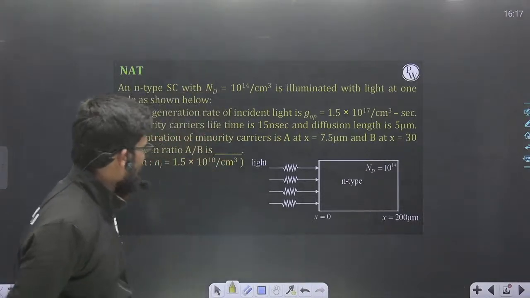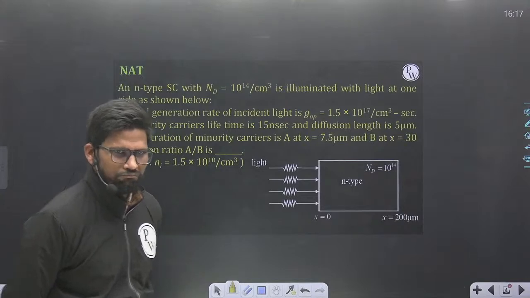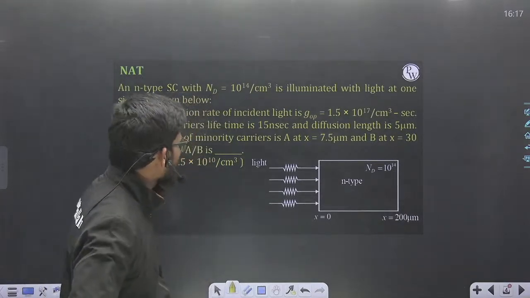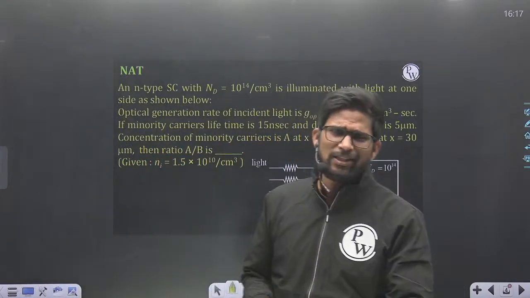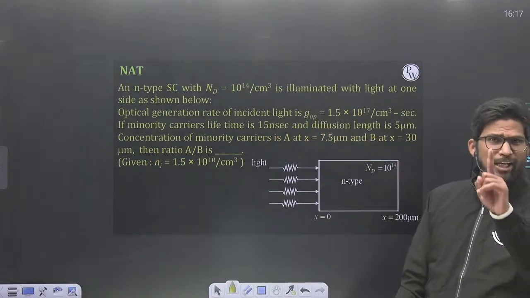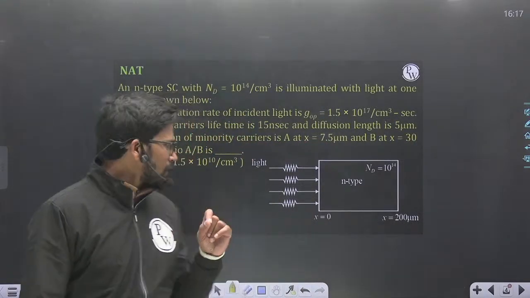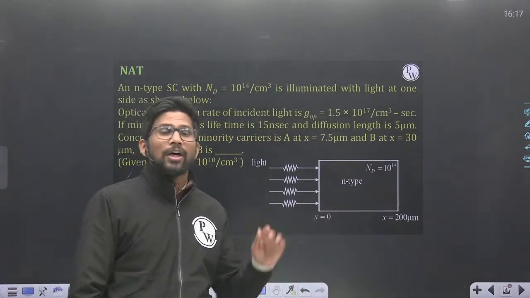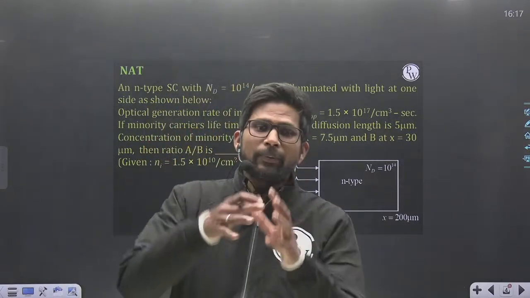Okay, so let me try to solve it. You can see the solution. This is an N-type semiconductor. Whenever there is a case of optical illumination, the first thing you always do is find the concentration of electrons and holes before optical illumination.